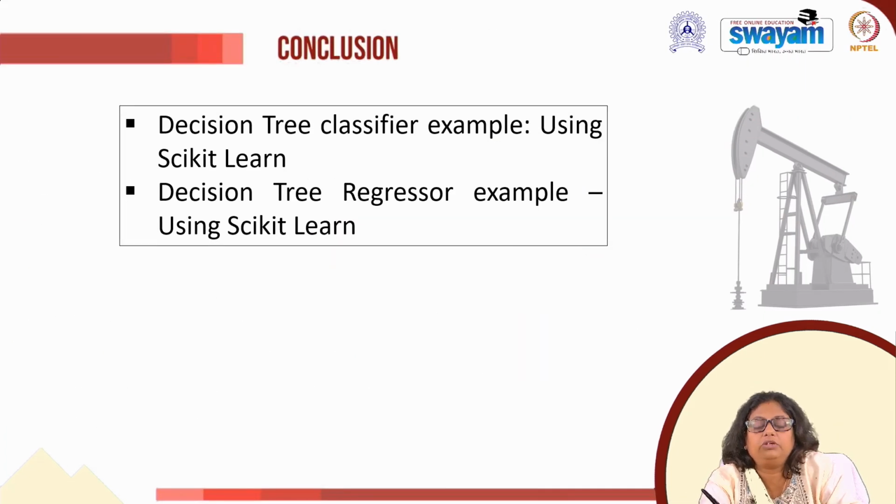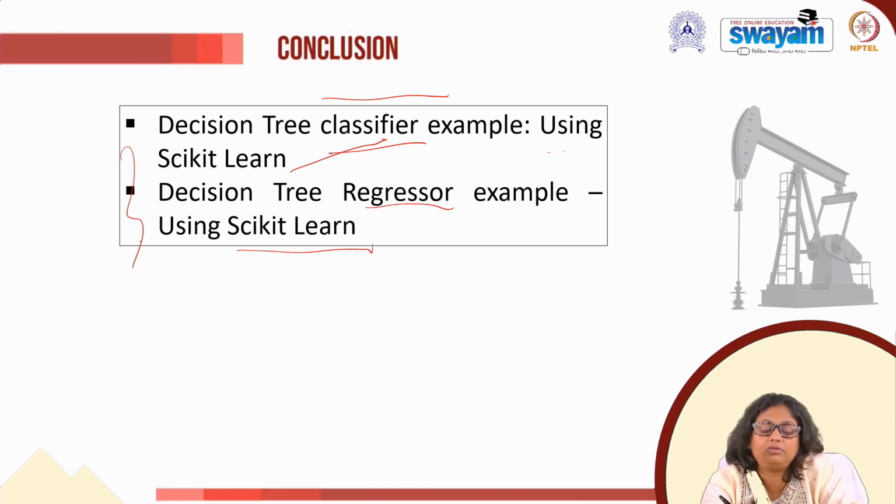So what we discussed today, now we come to the conclusion part. In today's discussion I focused on a decision tree classifier example using scikit-learn, and similarly a decision tree regressor example using scikit-learn. Some idea we did get today with respect to these two, the decision tree classifier and regressor.